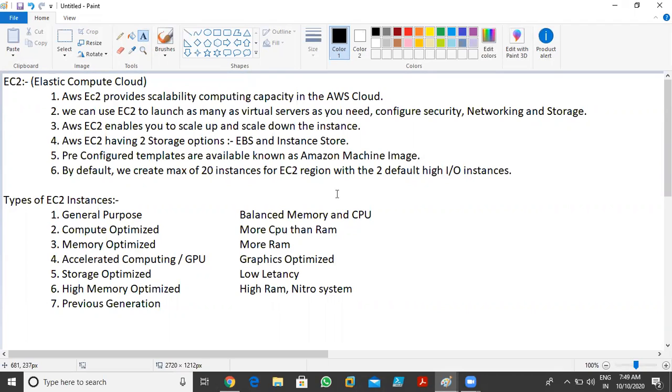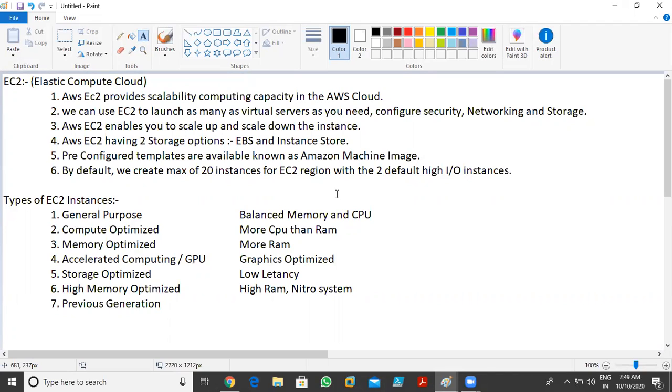The fourth point is that AWS EC2 has two storage options, EBS and instance storage. So in EC2, or in AWS, we have two types of storage: EBS and instance storage. We'll read about this storage in detail in my upcoming lectures. So we have only two types of storage options, EBS and instance storage.